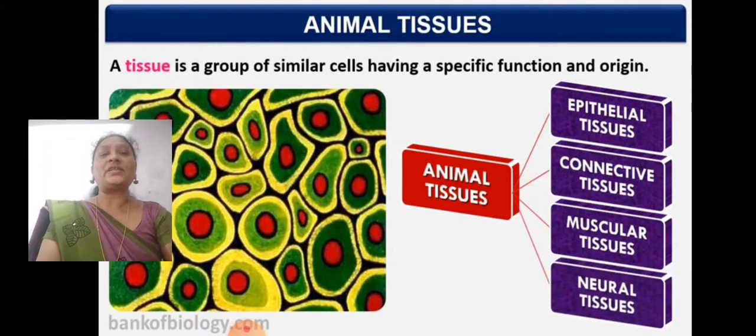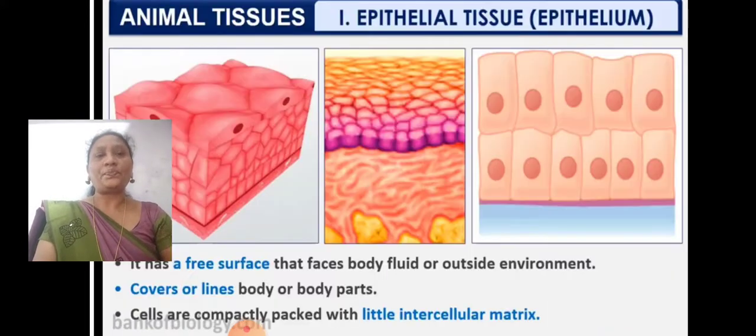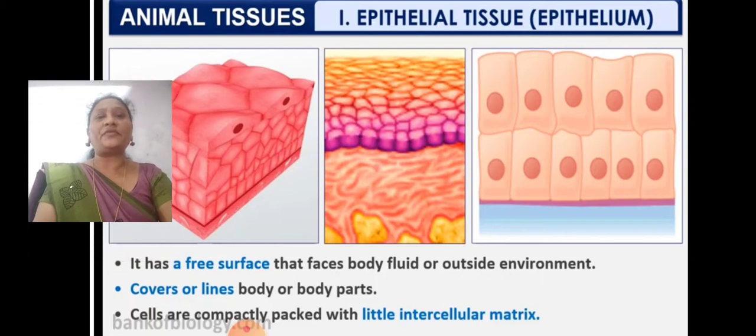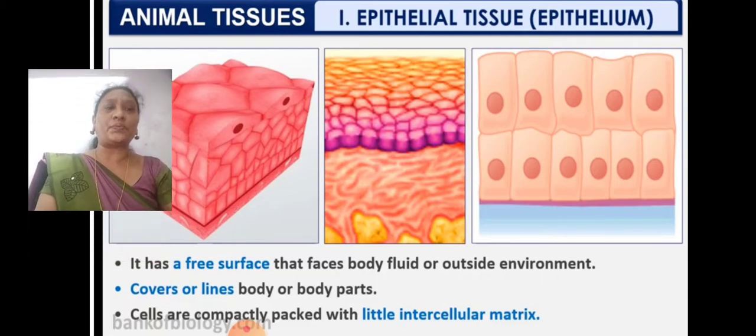Now let us see. A tissue is a group of similar animal cells having a specific function and origin. We call it a tissue. So the animal tissues are of four types: epithelial tissue, connective tissue, muscular tissue, and neural tissue. The first type of tissue is epithelial tissue.